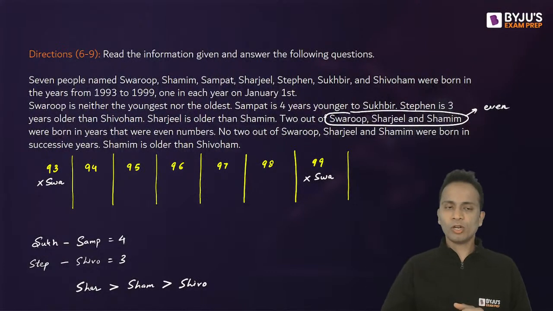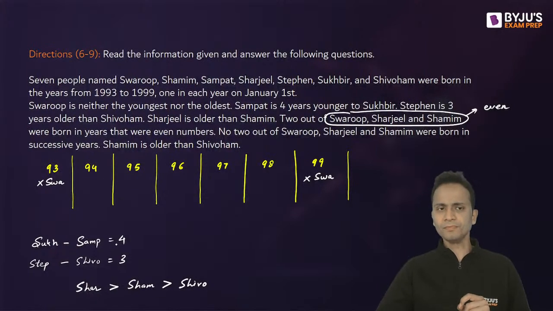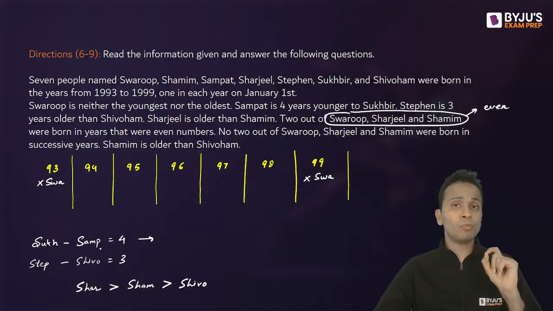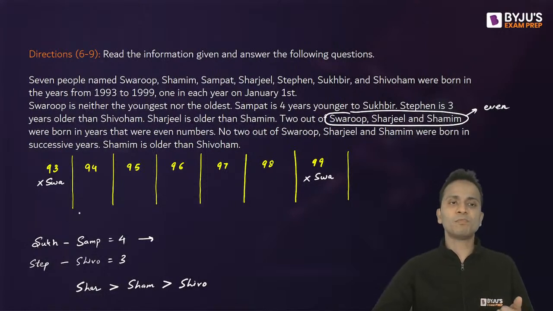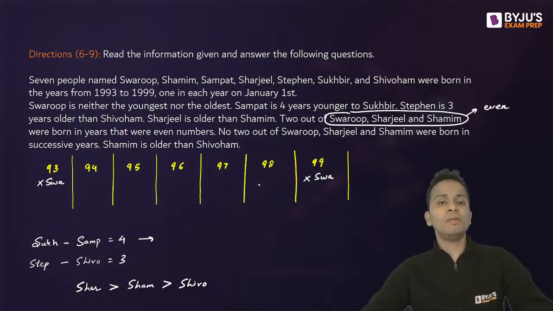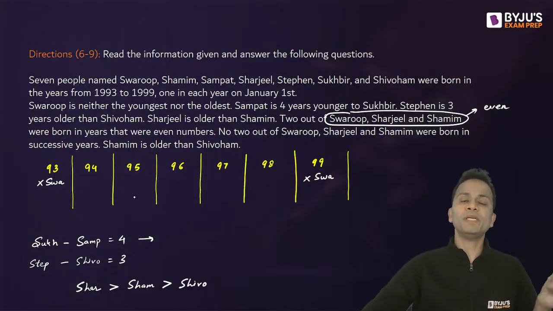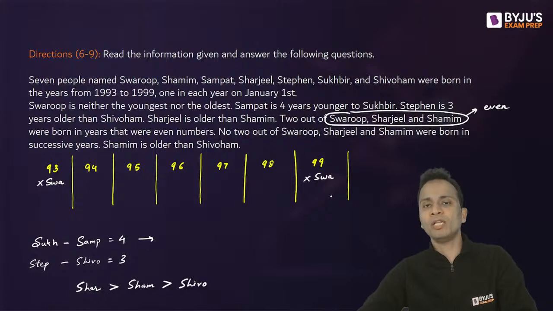Now look at one of the statements here. Sukhbir minus Sampath is 4 years. What extra information I get from here is that both of them are either born in even years or both are born in odd years. If Sukhbir is born in 94, Sampath will be born in 98. If Sukhbir is born in 95, Sampath will be born in 99.